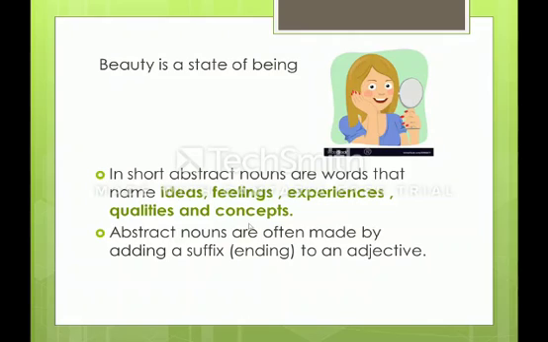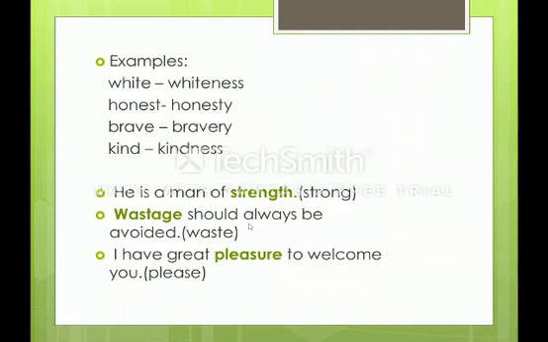So these abstract nouns are often made by adding a suffix to an adjective. They are also made by adding a suffix to a common noun, or adding a suffix to a verb. Let us initially see about an adjective. See, white, honest, brave, kind. White, honest, brave, and kind are the adjectives, right? So whiteness, honesty, bravery, kindness.